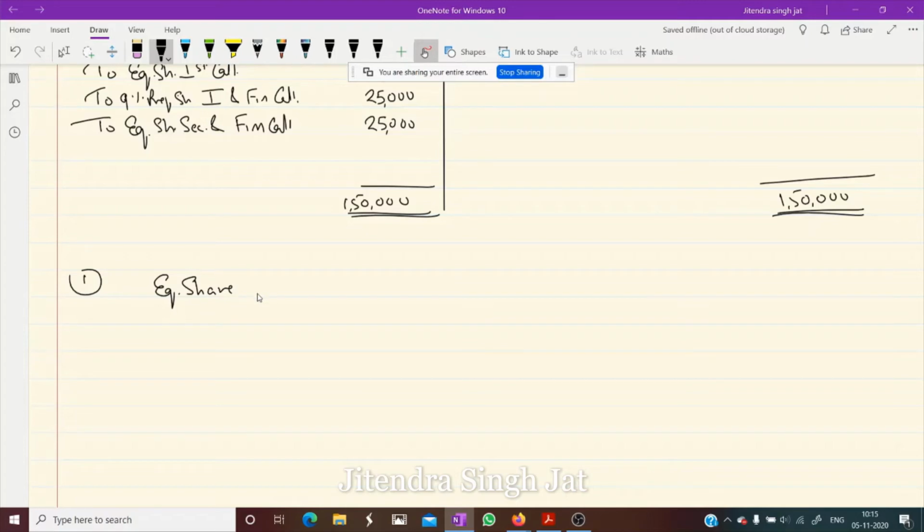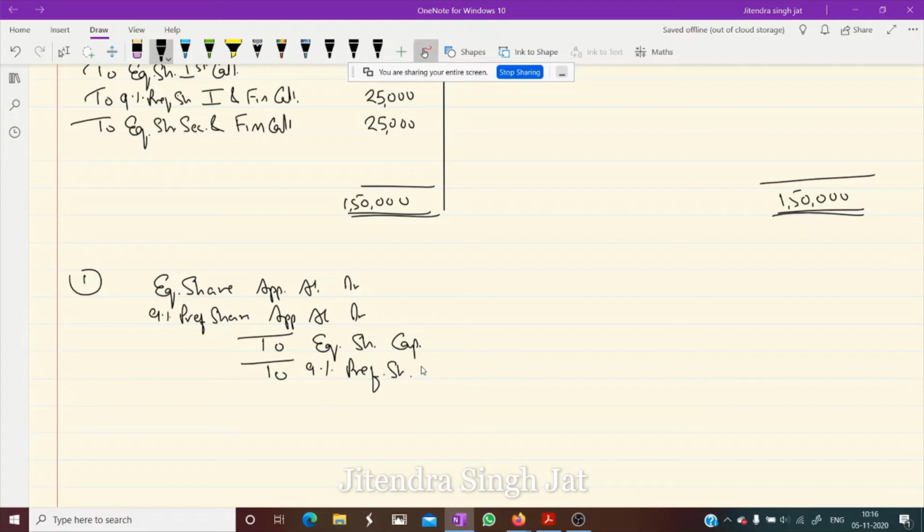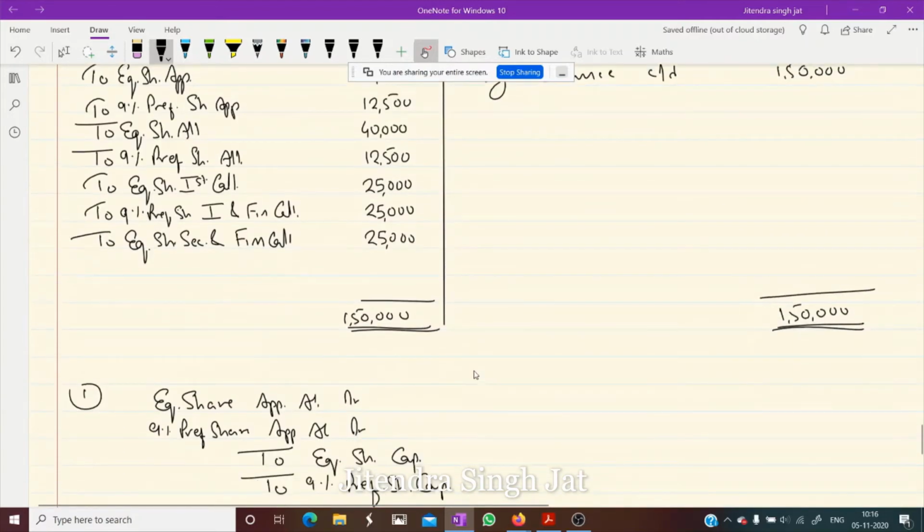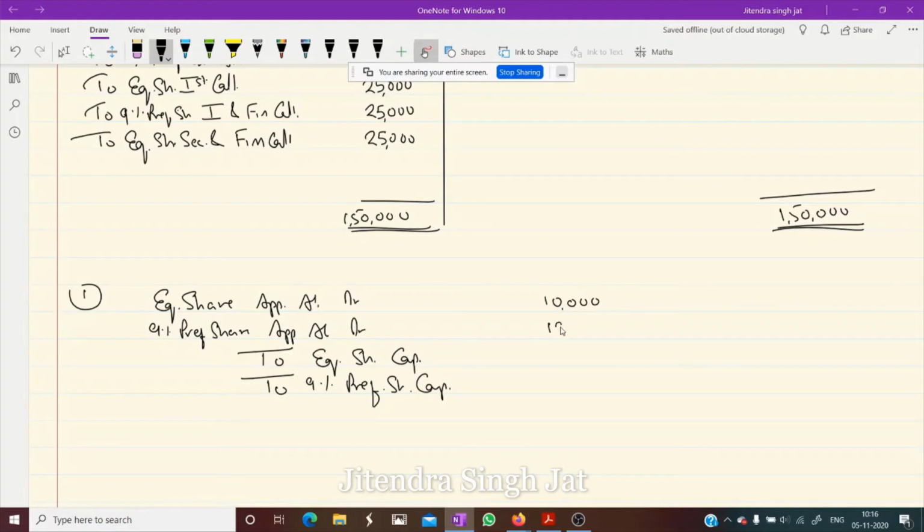Equity share application account debit, 9% preference share application account debit, to equity share capital and to 9% preference share capital. We can also pass separate entries. The amounts are 10,000 and 12,500.